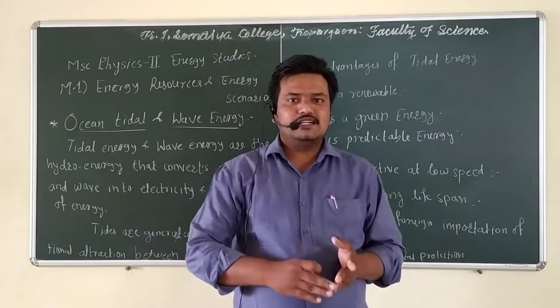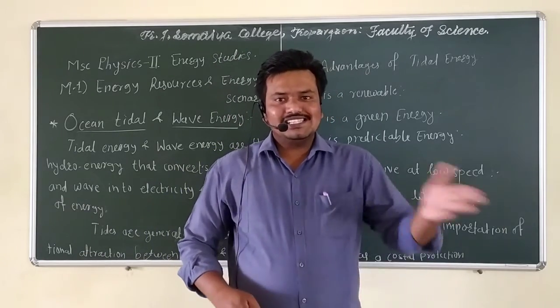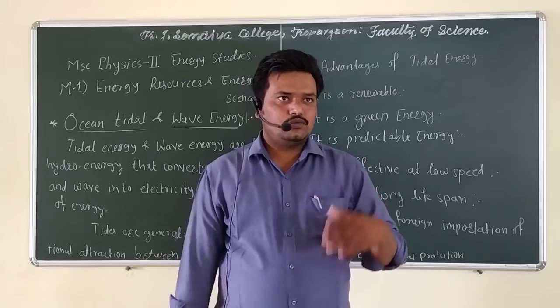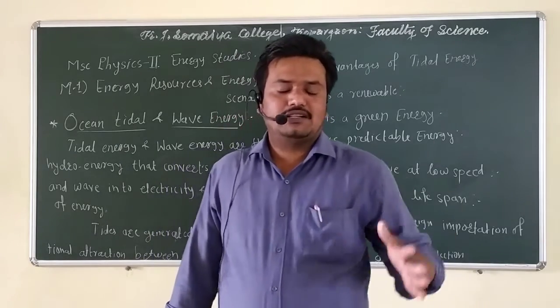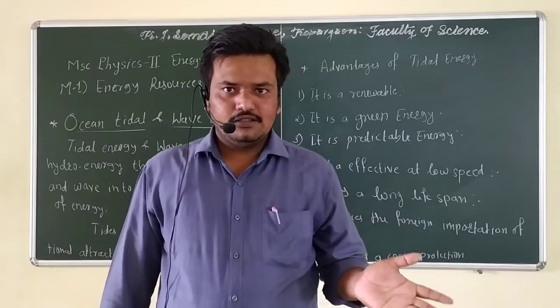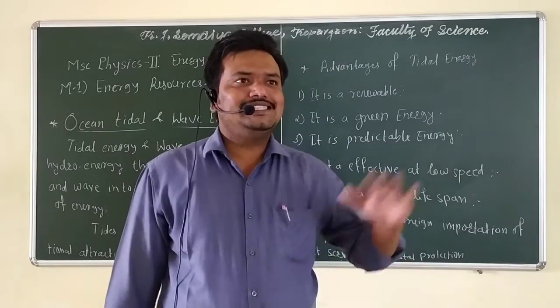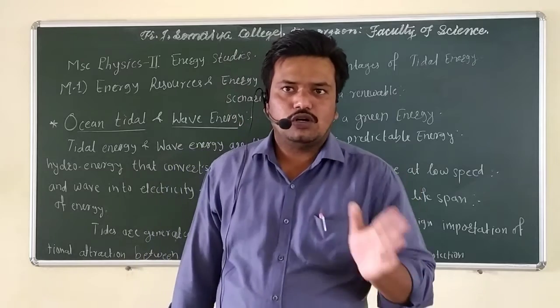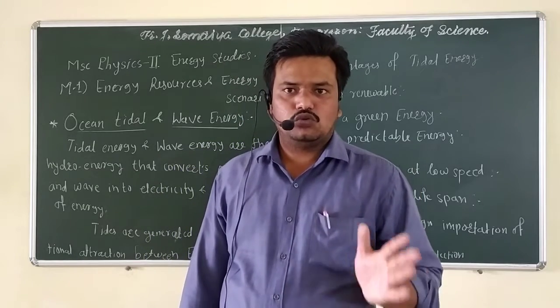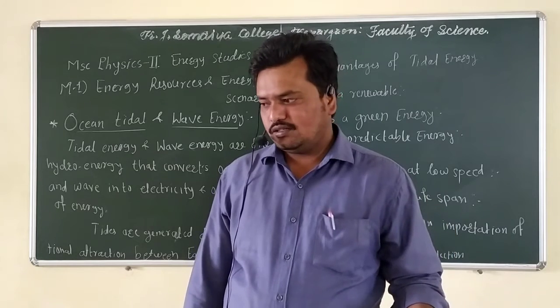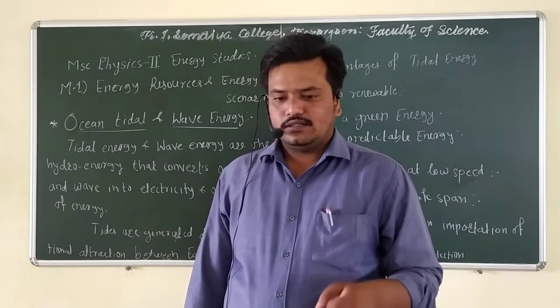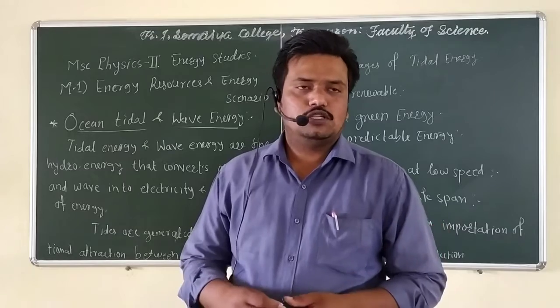If these tides are incident on the coastal regions at very high speed or very high range, they affect the coastline area. If we construct barrages or dams in this area, they protect the coastal area of the seashore or the ocean. That's why it serves as coastal protection.